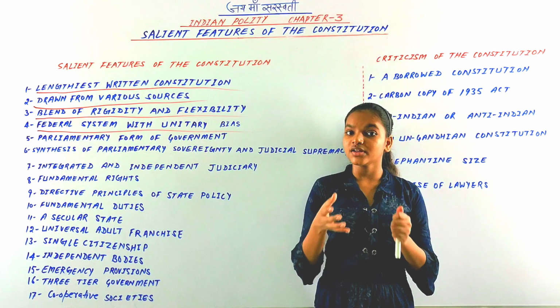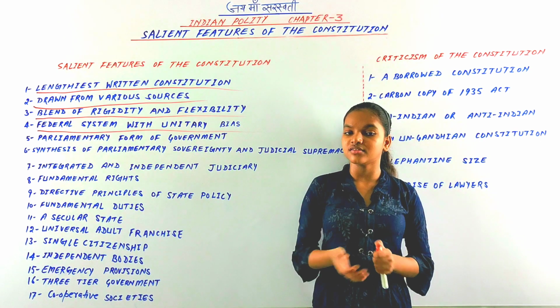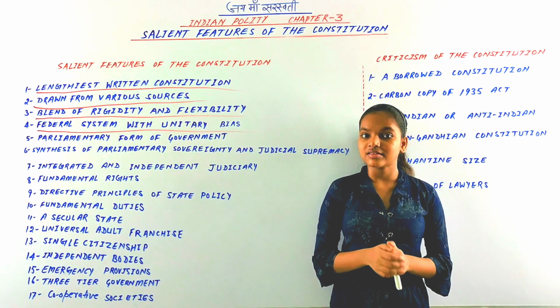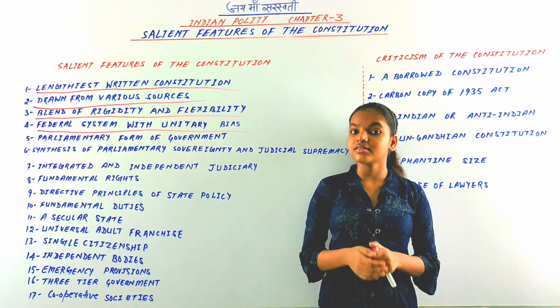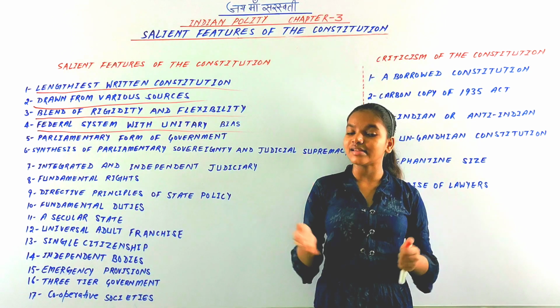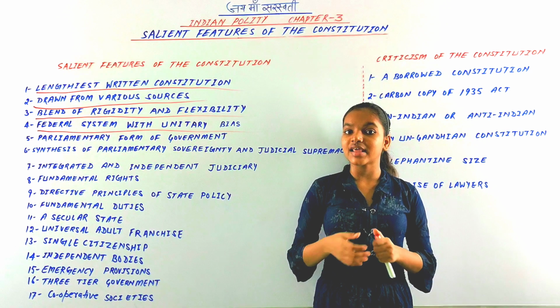However, there are some provisions that are based on the unitary system, which can be called non-federal features: supremacy of the center, all India services, appointment of governors by the central government.